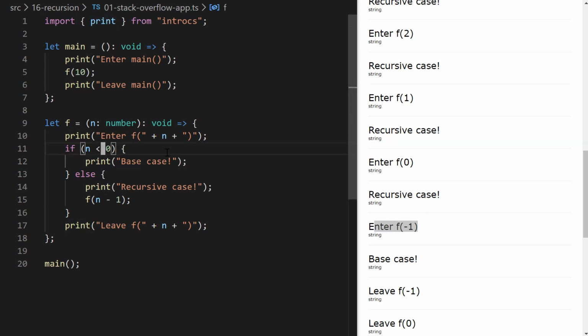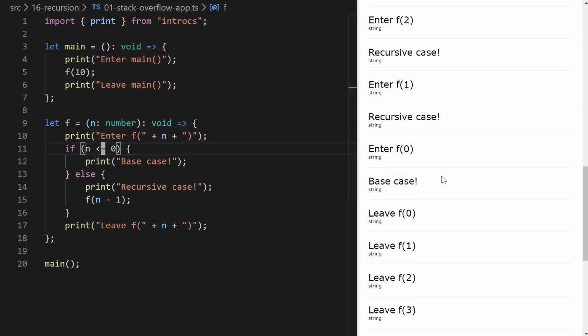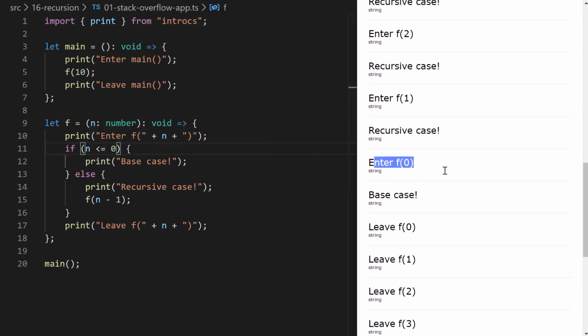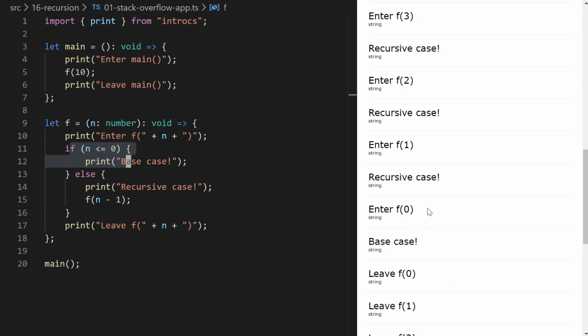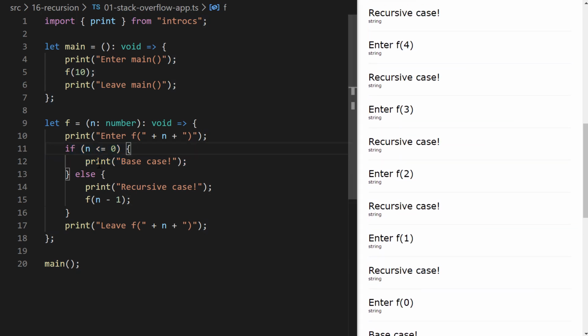So if we wanted to bring it to be exactly aligned with the previous example, I could change that to less than or equal to 0, save my code, and notice that when we enter the frame of f where f is 0, that's when we reach the base case and we start returning our way back up our call stack. Okay?